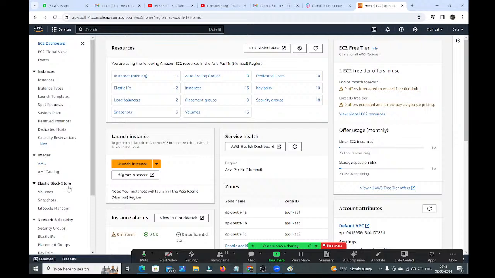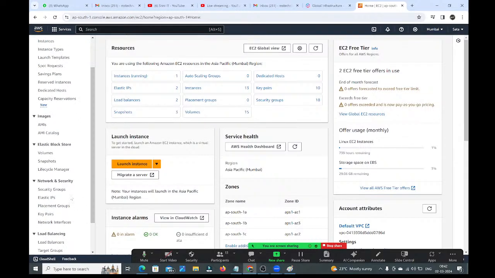What is Elastic Block Store? Here, how to create the volumes, how to attach the volumes to an EC2 instance, how to store the data inside these volumes, how to detach the volumes from the EC2 instance, again how to attach the same volume to another EC2 instance, and how to create the backup for these volumes. The backup of the volume is nothing but a snapshot. How to create the snapshot, what is lifecycle manager. And coming to networking and security, what are security groups, what are elastic IPs, what are key pairs.